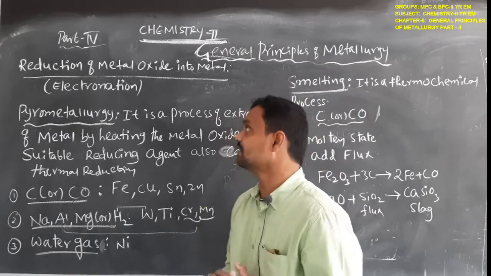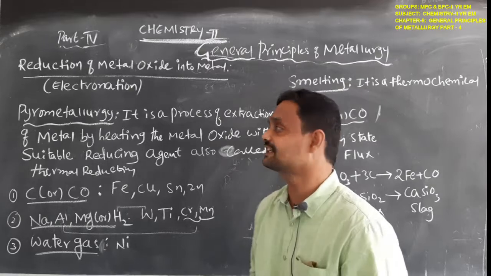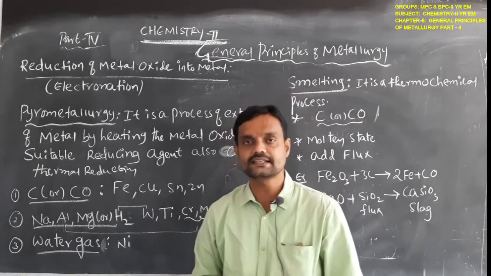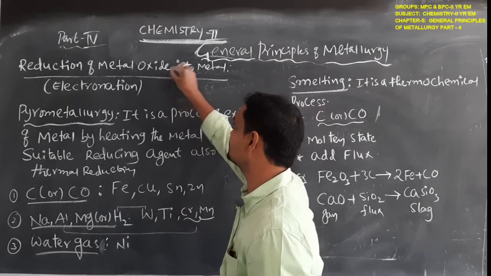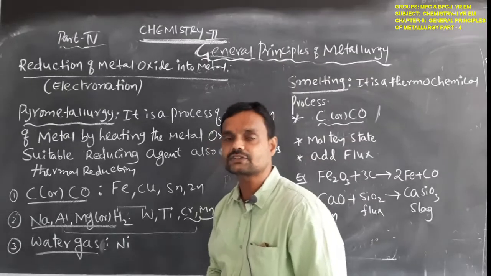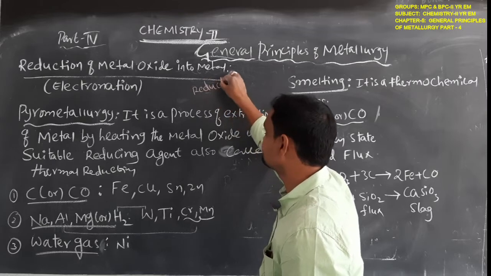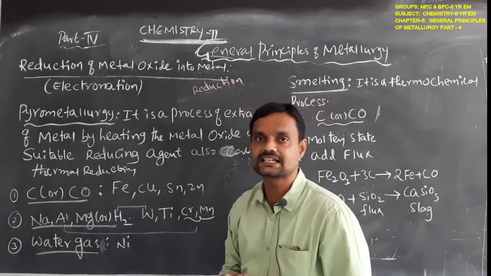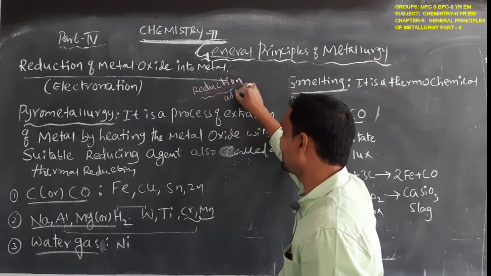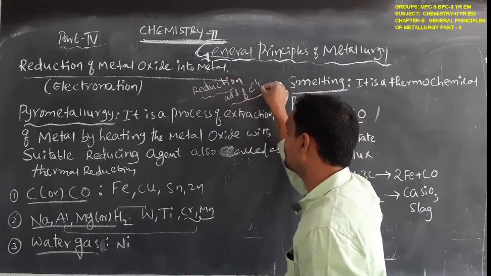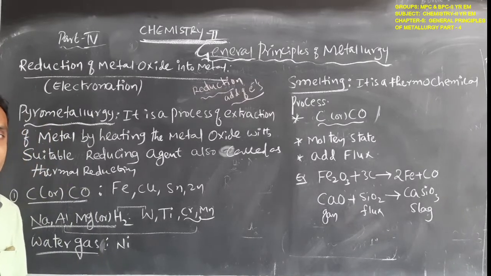So this reduction of metal oxide into the metal is also called an electronation process. Why? Because the metal oxide is reduced into the metal, it is called electronation, meaning which process is involved? Reduction. What is reduction? Reduction means addition of electrons. Adding of electrons. Electrons will be added.